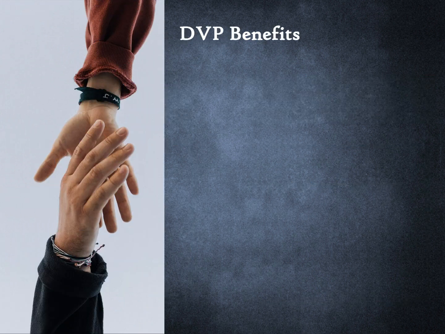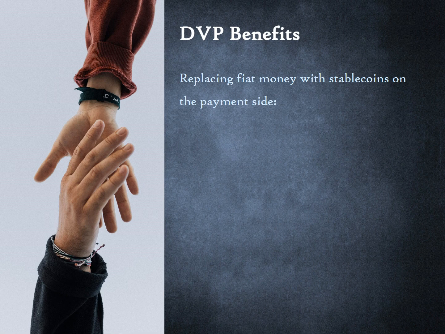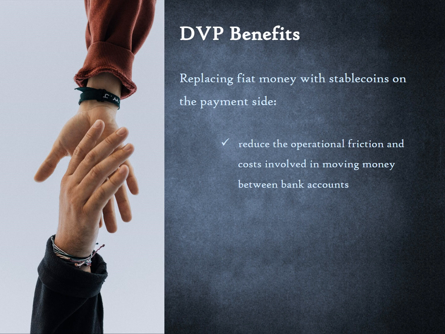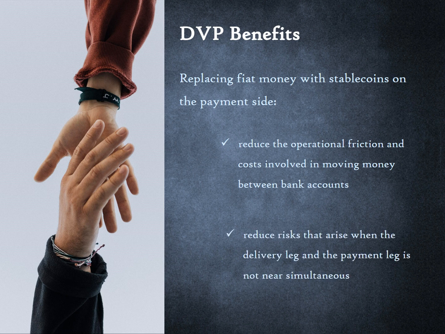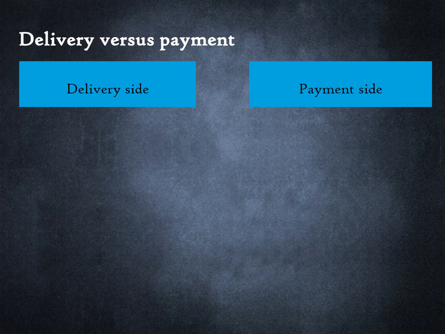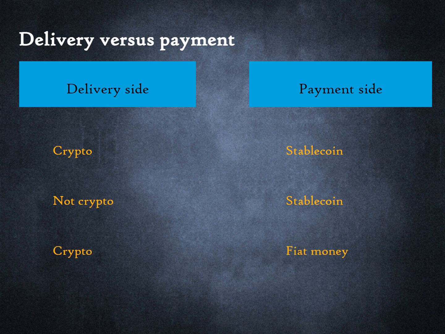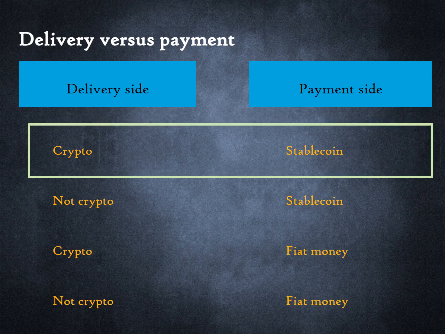By replacing fiat money on the right with stablecoins, 2 outcomes can be achieved. First, reduce the operational friction and costs involved in moving money between bank accounts. Second, reduce risks that arise when the delivery leg and the payment leg are not near simultaneous. If we now take a step further, we can reduce the left and the right side to 2 categories, crypto tokens and everything else. The greatest benefit of stablecoins arises when the delivery leg also consists of crypto assets.